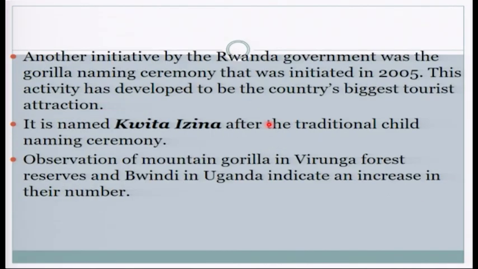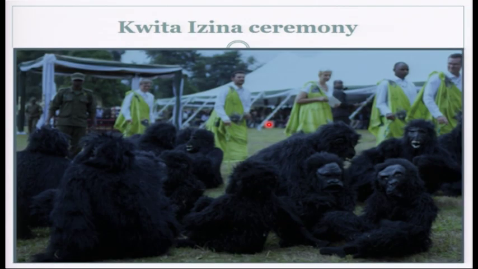So another initiative Rwanda put up in 2005 is what we call Kwitizina. So that one is done in Virunga. You see those people there. That also motivates individuals or people there to conserve the environment. So they do this Kwitizina, which came from the naming of the children in Rwanda. Therefore, this one also helps as a conservation measure and also gets money for the country, all right?